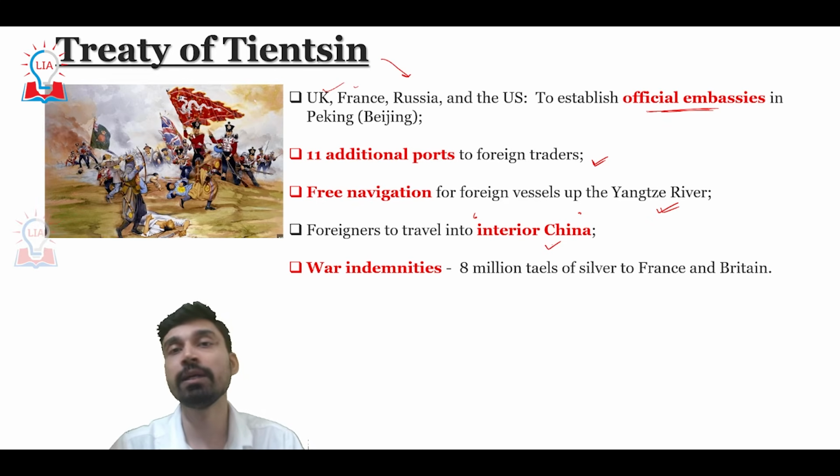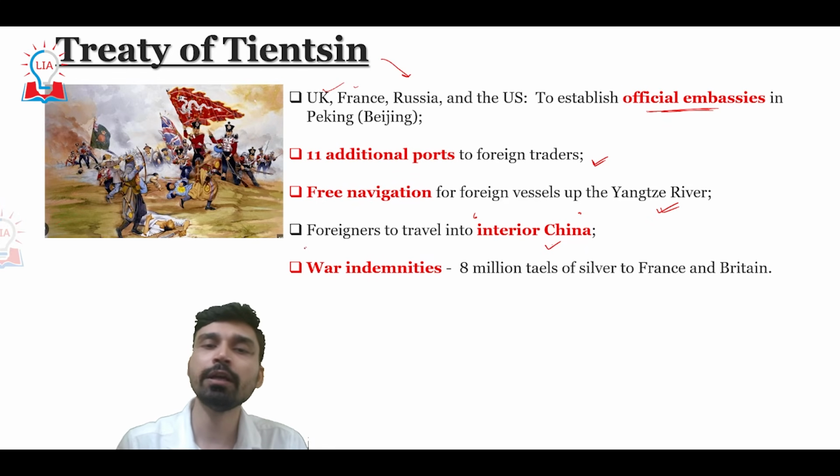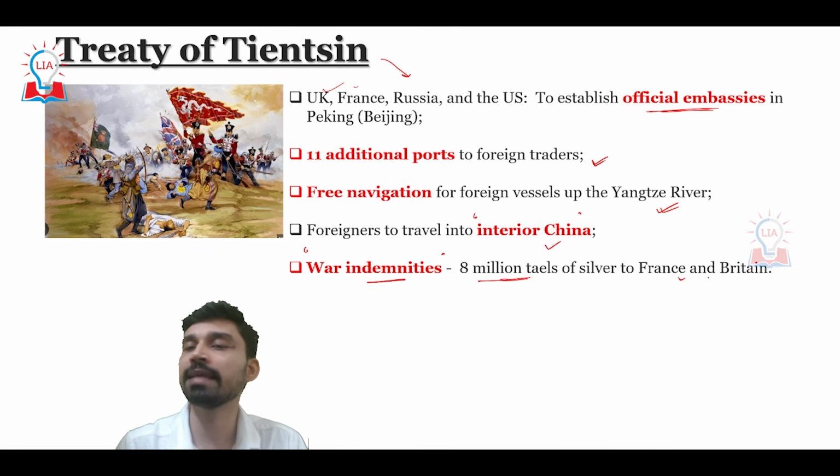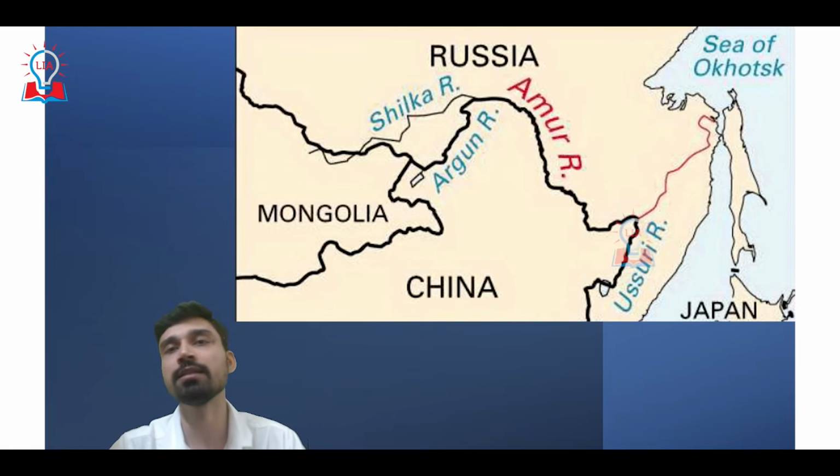Not only that, economically, China was also exploited, as it had to pay a war indemnity of almost 8 million taels of silver to both France and Britain, where one tael referred to 37 grams. So 37 times 8 million grams of silver had to be paid by China as a result of this treaty.